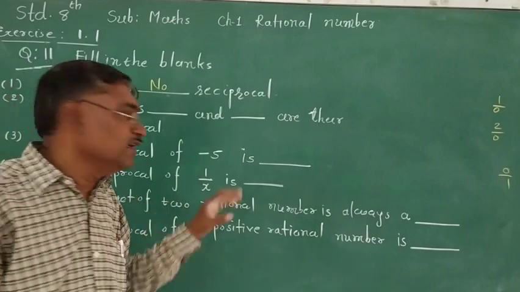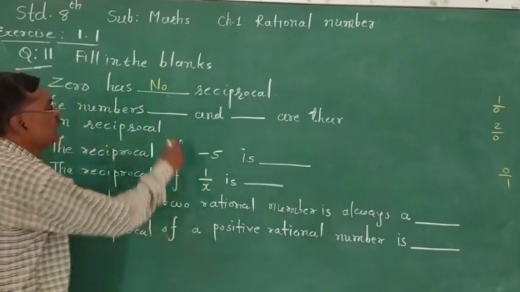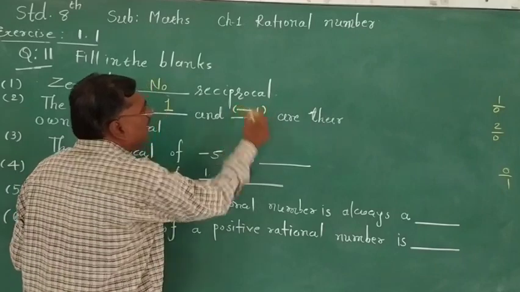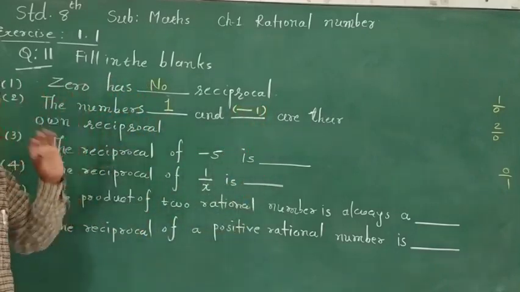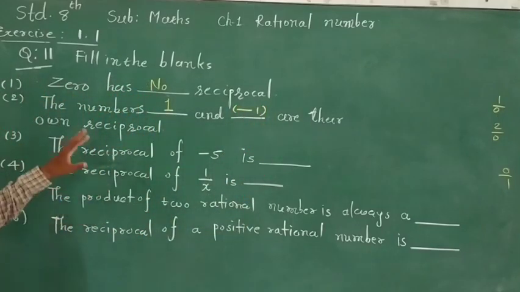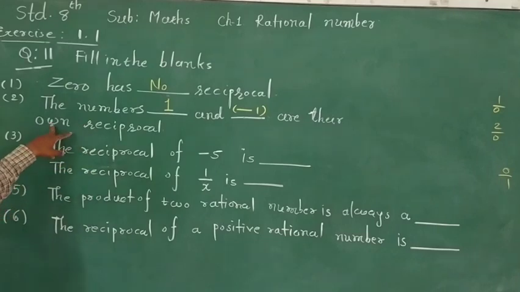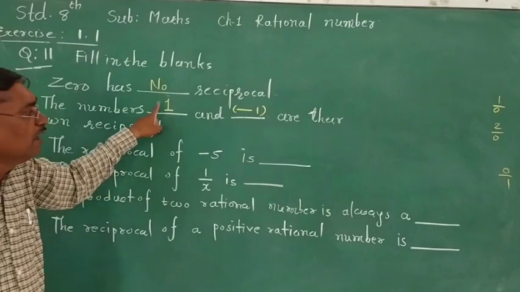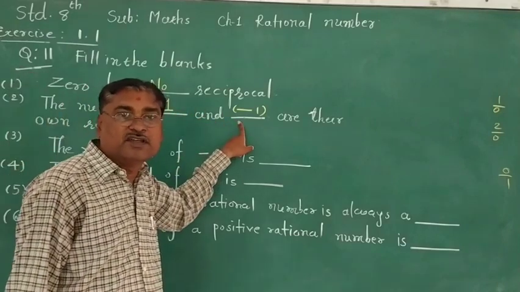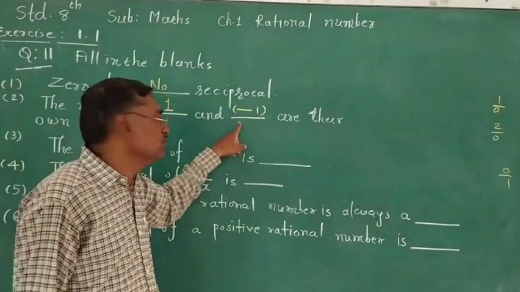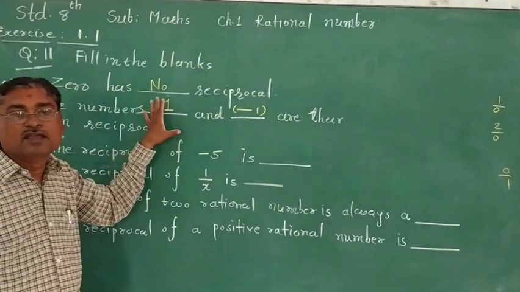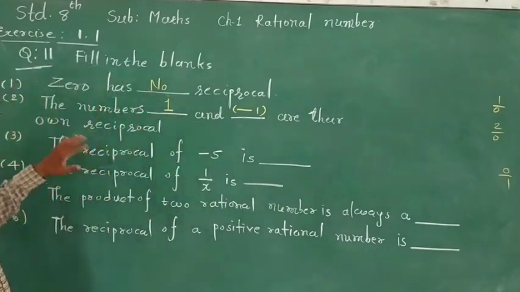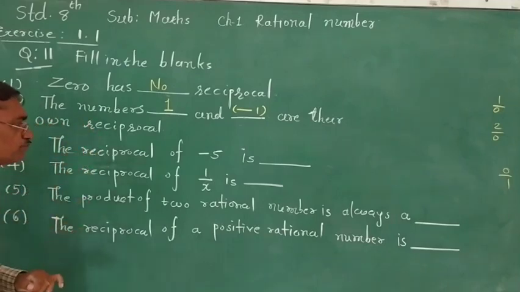Now, the numbers blank and blank are their own reciprocal. Already we discussed in the previous question, we have only two numbers, 1 and -1. These two numbers have their own reciprocal. The reciprocal of 1 is 1 and the reciprocal of -1 is also -1. So these two numbers have the same reciprocal, means own reciprocals.